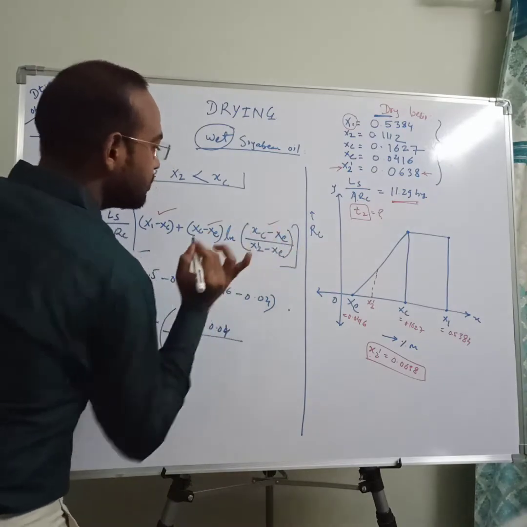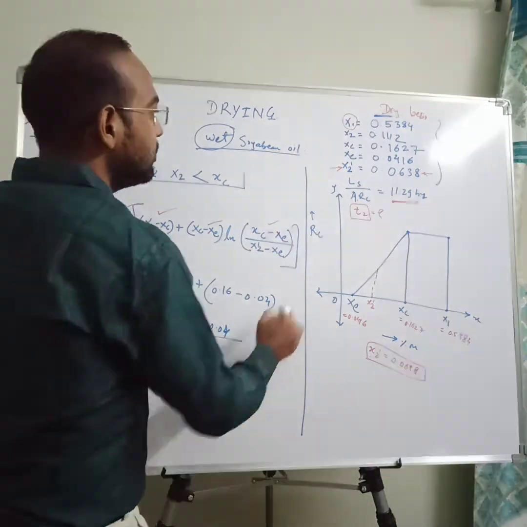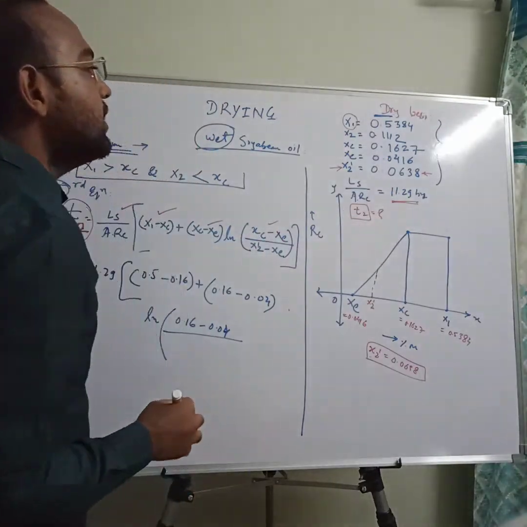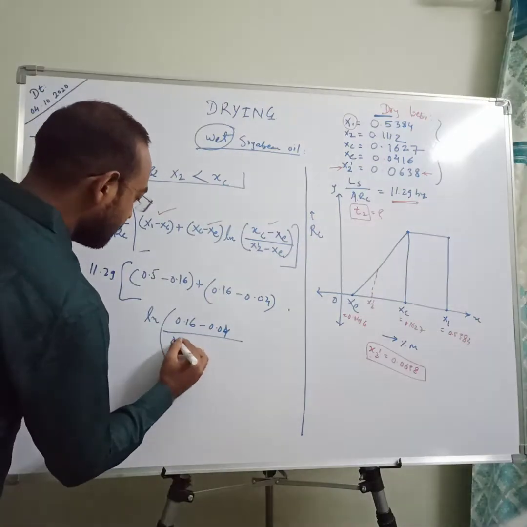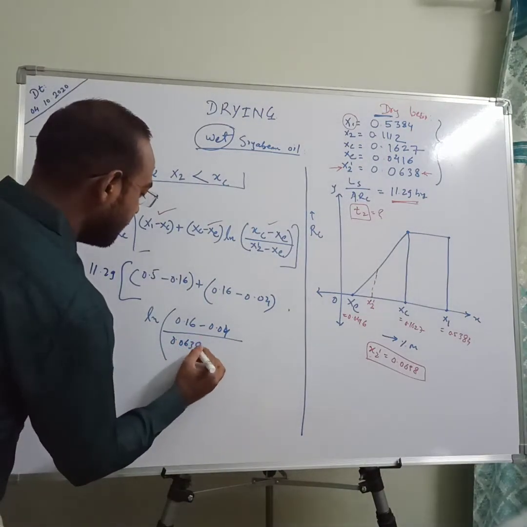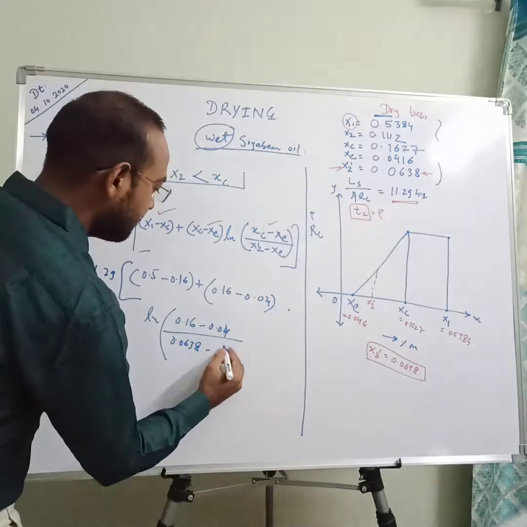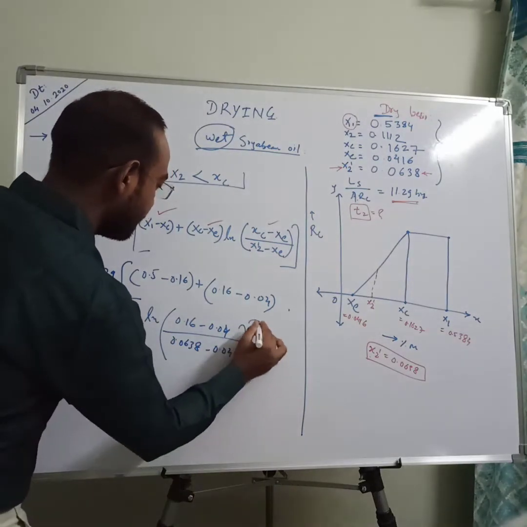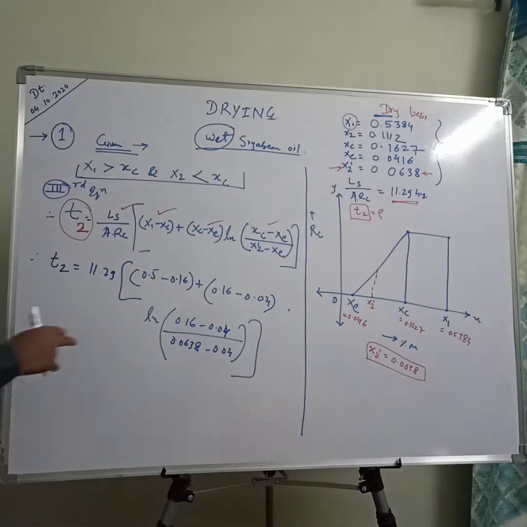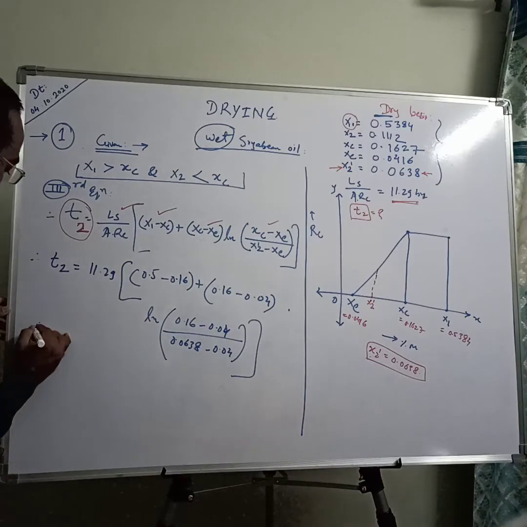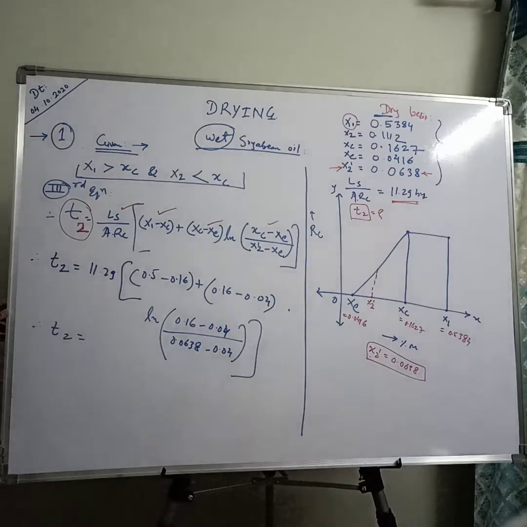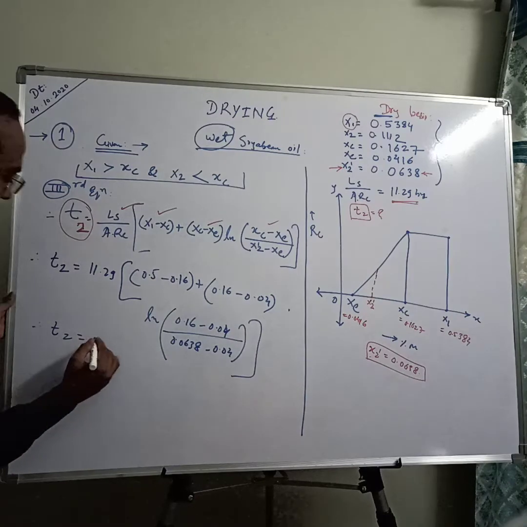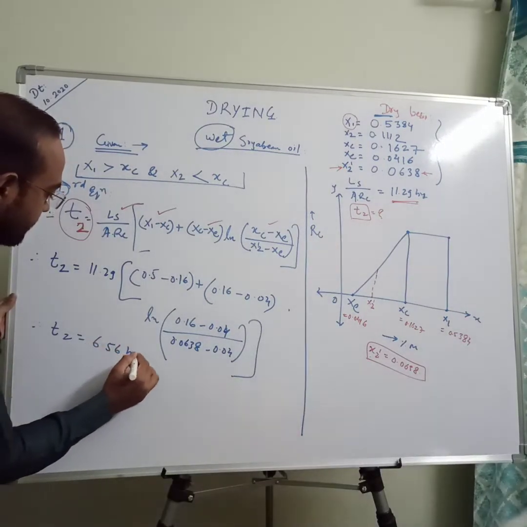Here you are using x2 dash instead of x2, and the value of x2 dash is 0.0638 minus, again, xe, equilibrium moisture, 0.04. So this is your complete equation, and you put all the values. So t2 is directly calculated, and t2 is 6.56 hours.